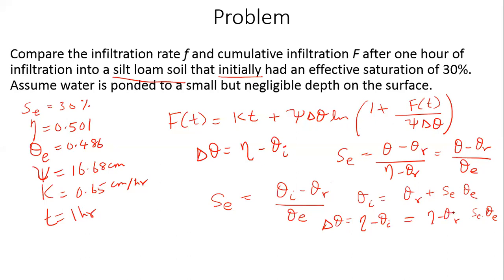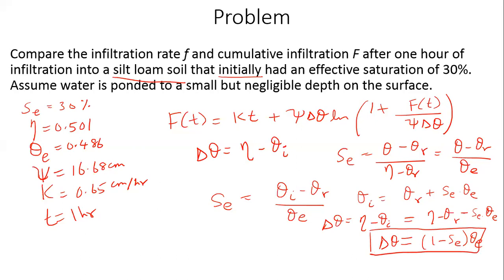Minus theta r minus Se theta e. So what do you get? It will simply be 1 minus Se times theta e. Okay, so that is delta theta. Simple. Okay, is that all right?